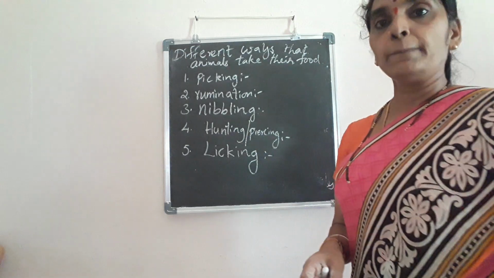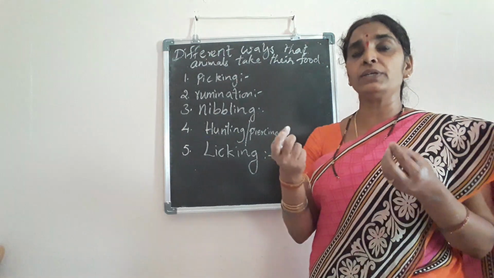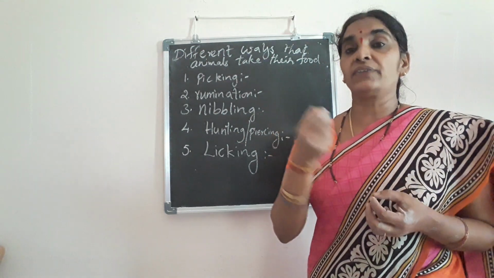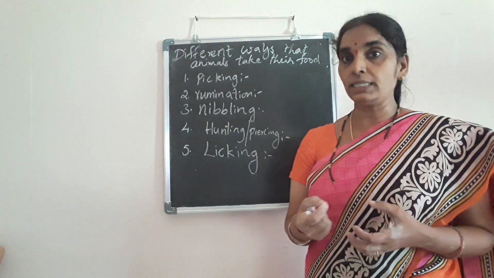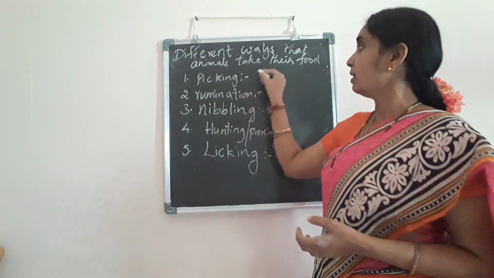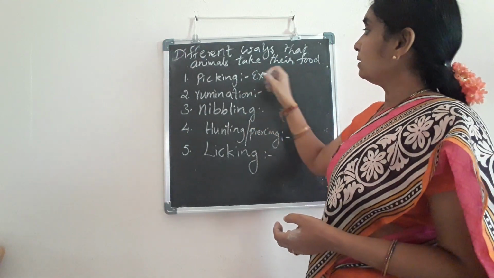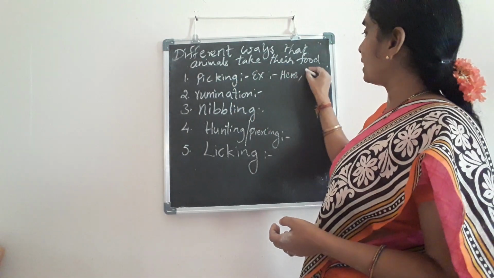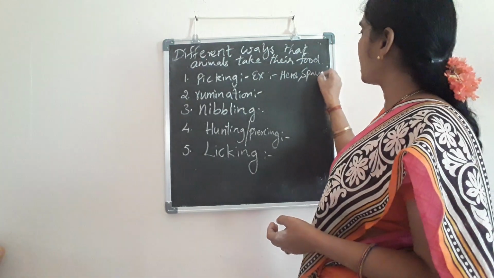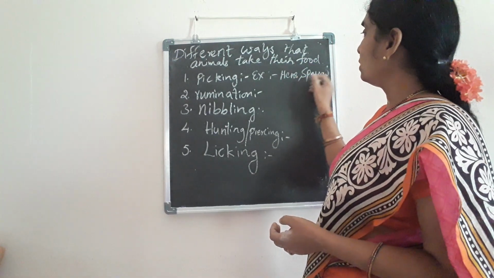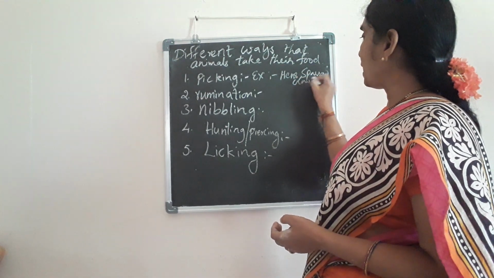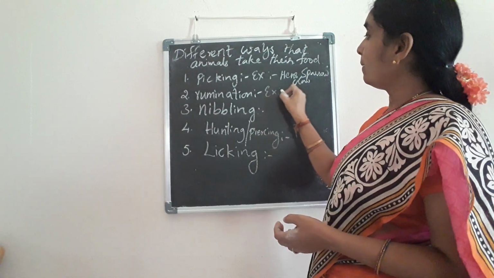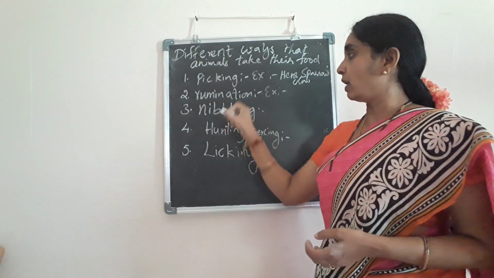All the birds, if you see, they pick the grains from the ground, isn't it? They pick the grains mostly. That is, they use the picking process for taking their food. If you want to write the examples, you can write 2 or 3 examples for them. Sparrow, crows, etc. They pick the grains from the ground.